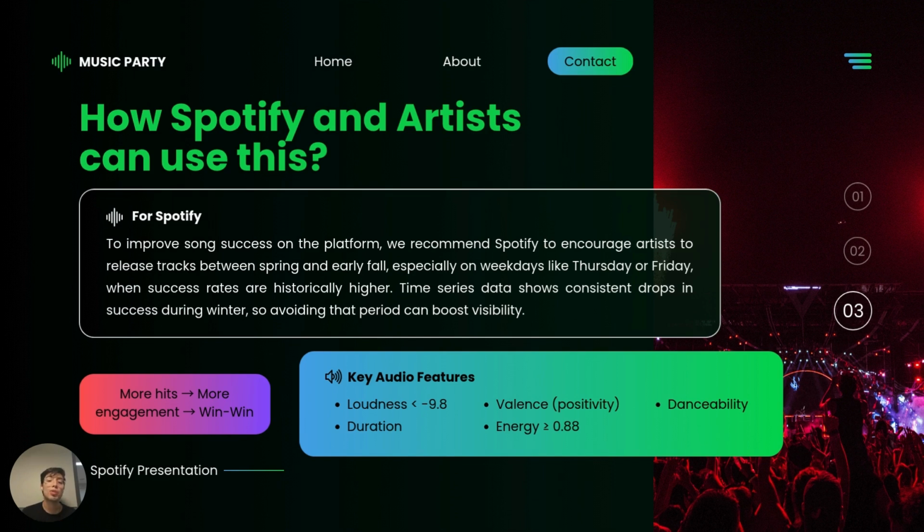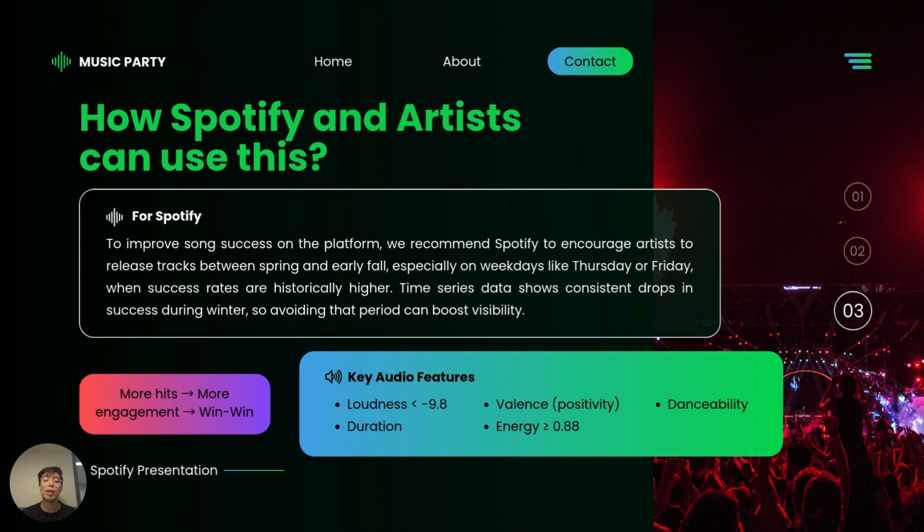The time series data shows consistent drops in success during winter. This can be seen again in the appendix when we did the differenced part of our ARIMA. We also want to avoid that period because we want to boost visibility. There are some key audio features that we want to recommend to our artists. We want loudness to be below minus 0.98. We want to focus also on duration. We want the balance to be positive. We want energy to be greater than or equal to 0.88. And we want to also focus on danceability.